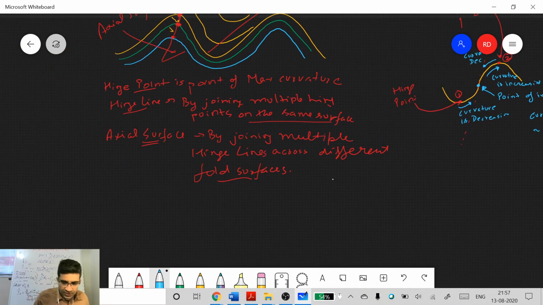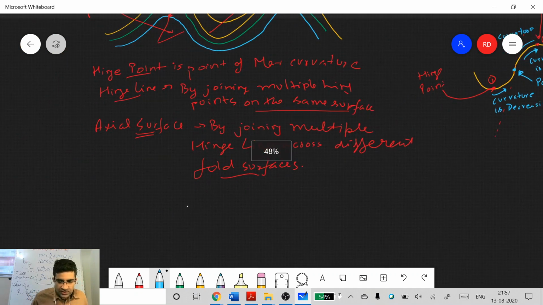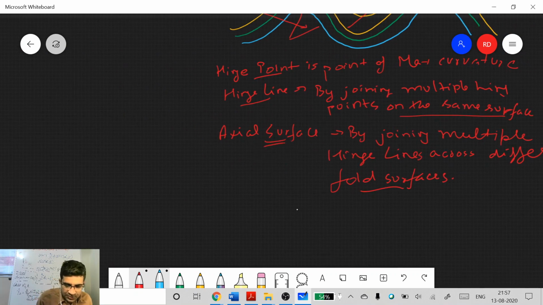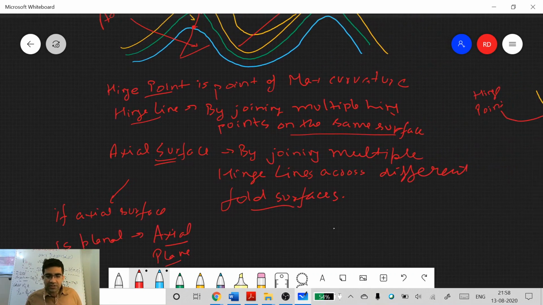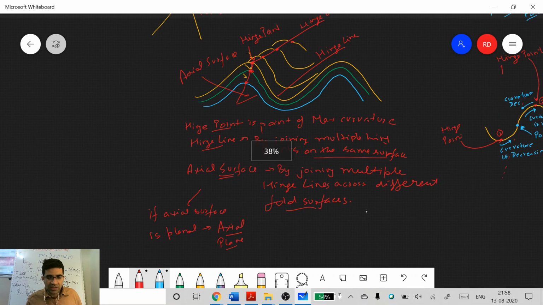The only thing that I missed here is, if this axial surface is planar, what do we call it? We just call it axial plane. This is what we'll be discussing further in the lecture, axial plane. So everyone is clear with this, what is hinge line and axial surface?